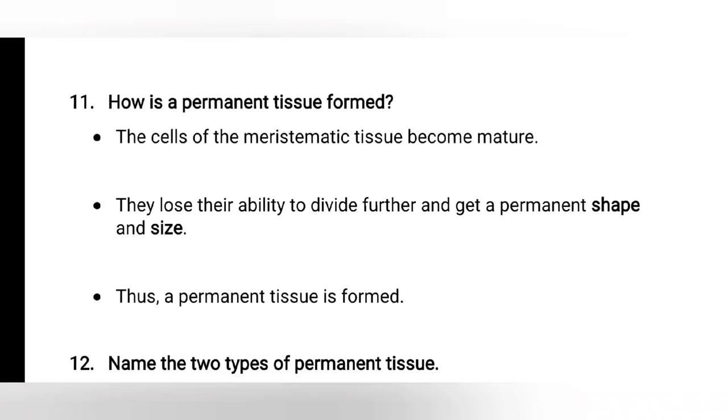How is a permanent tissue formed? The cells of the meristematic tissue become mature. They lose their ability to divide further and get a permanent shape and size. Thus, a permanent tissue is formed.